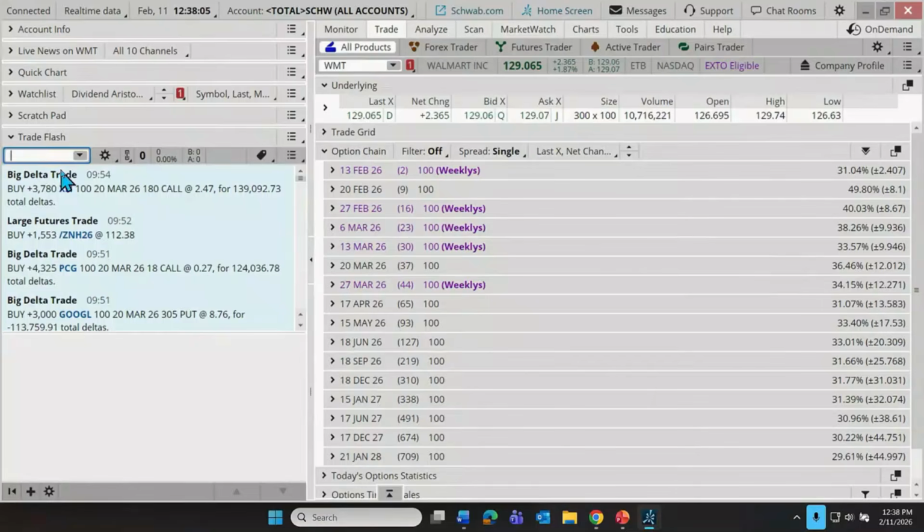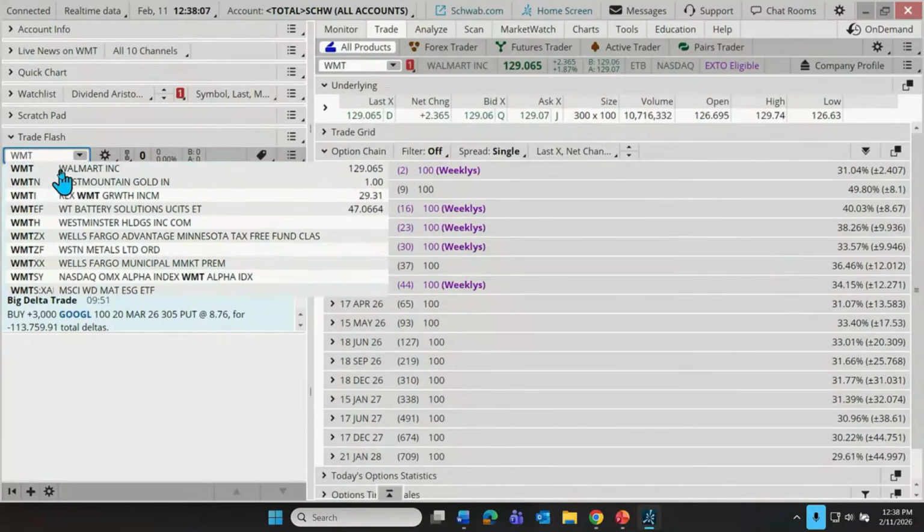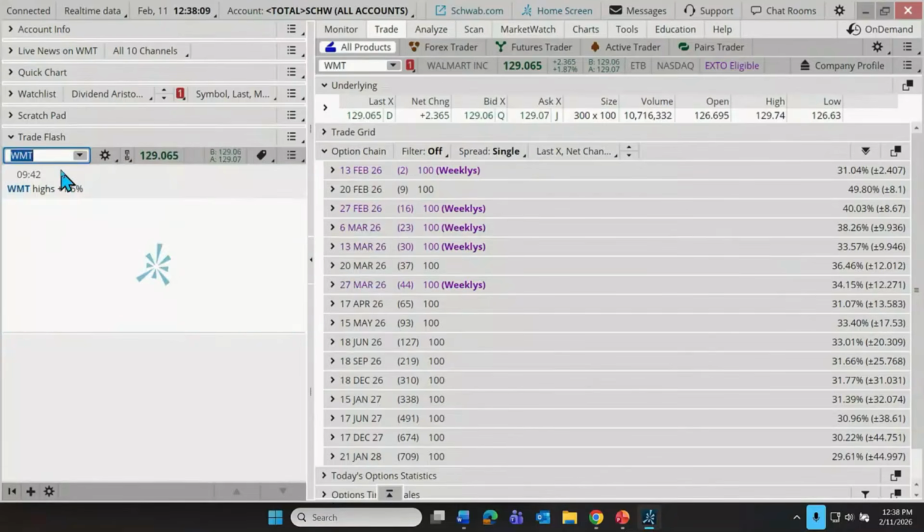Or if we do want to see if there's anything big that's happened in this trading session for a specific stock, let's go over to Walmart, and it looks like nothing really prominently large has happened with Walmart today. But that's what the Trade Flash is.